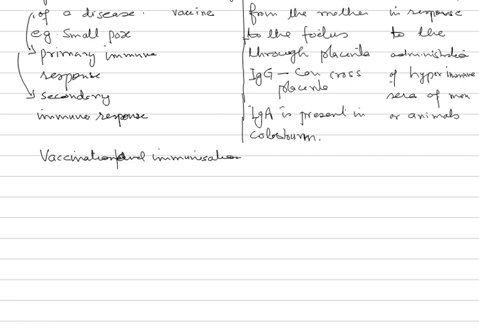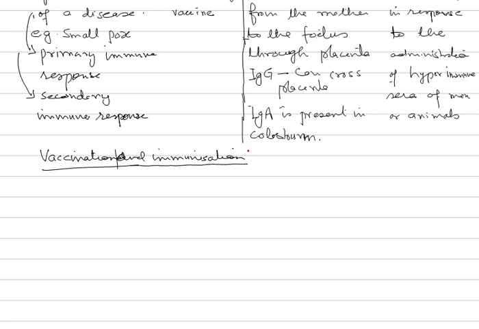So these two terms, let us quickly see this part. Now vaccination is the process of development of immunization against a particular disease by inoculation of harmless antigenic material like maybe attenuated pathogen or its toxoid into a healthy person.